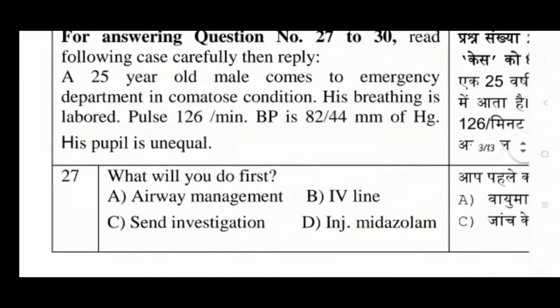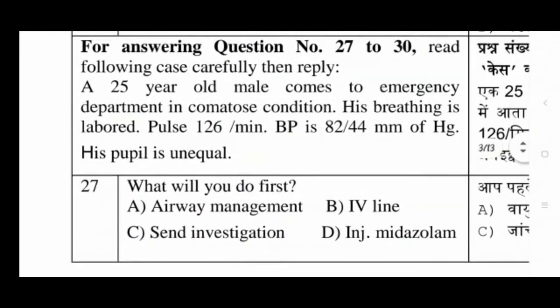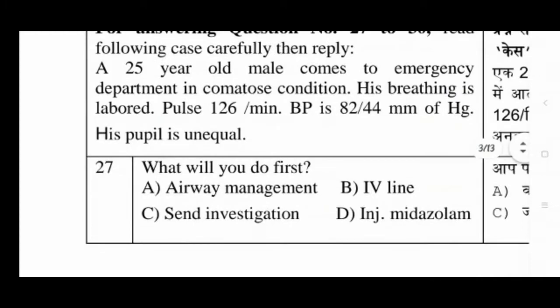Next, it is a case: a 25-year-old male comes to the emergency department in comatose condition. His breathing is labored and pulse rate is 126 beats per minute. BP is 82 by 44 mm of Hg and his pupil is unequal.